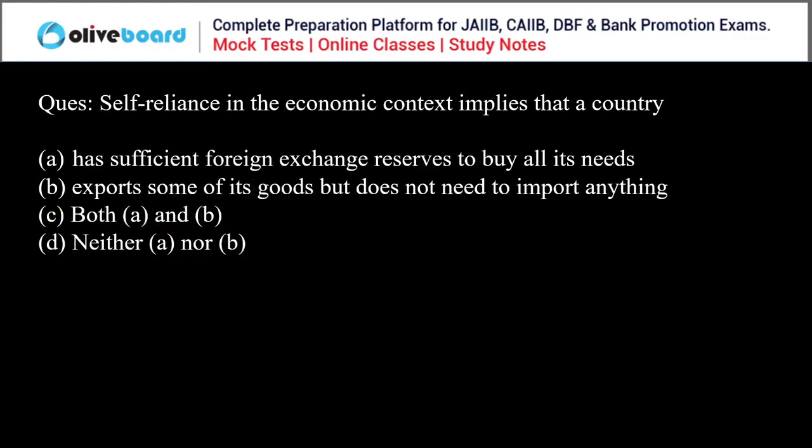Okay, next question. Self reliance in the economic context implies that a country has sufficient foreign exchange reserves to buy all its needs, exports some of its goods, but does not need to import anything, both A and B, or neither A nor B. So yes, both A and B is the correct answer, right?